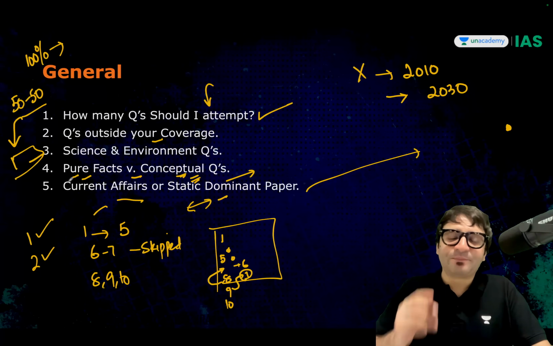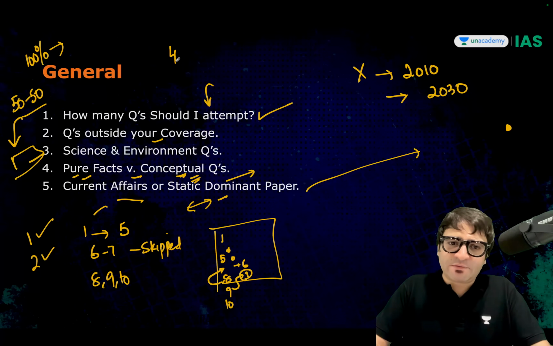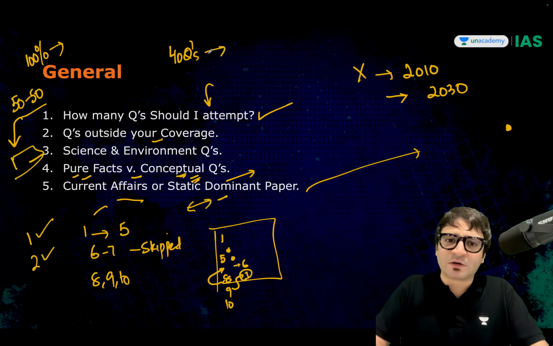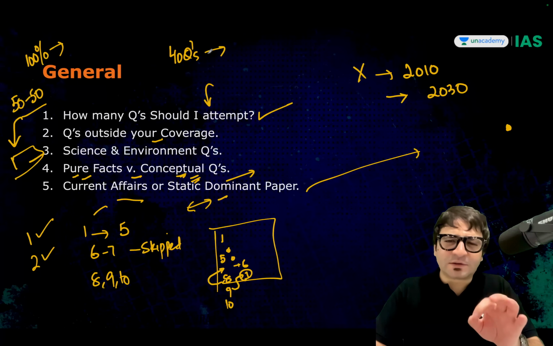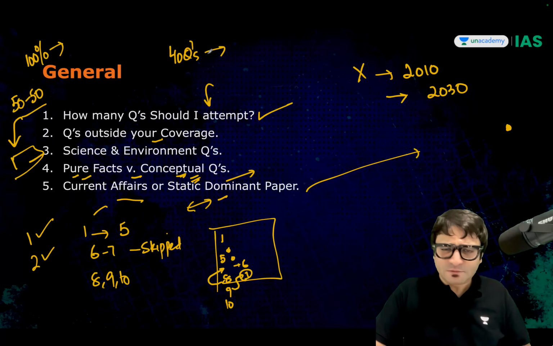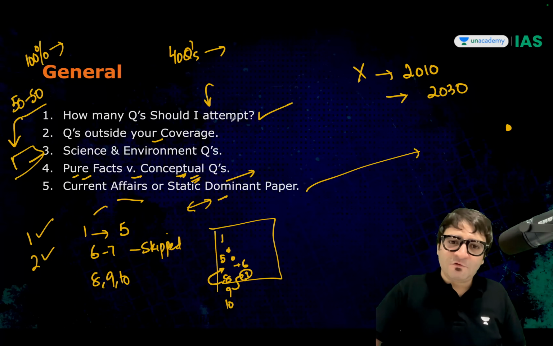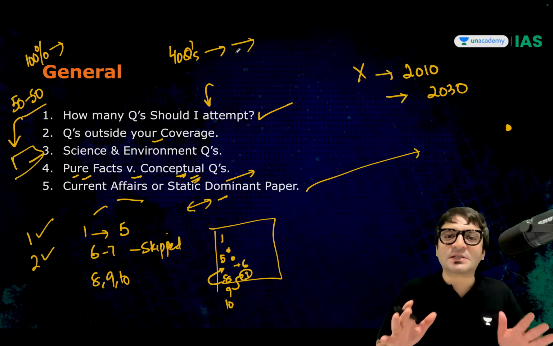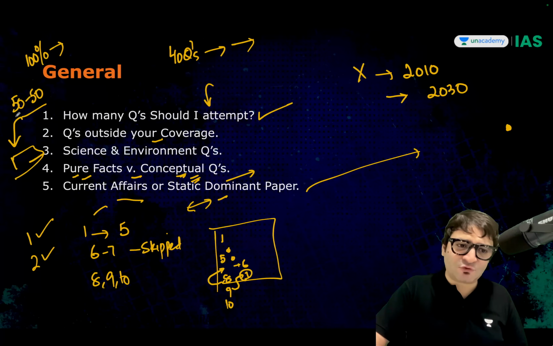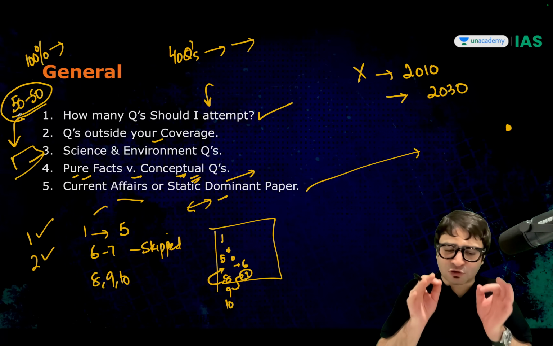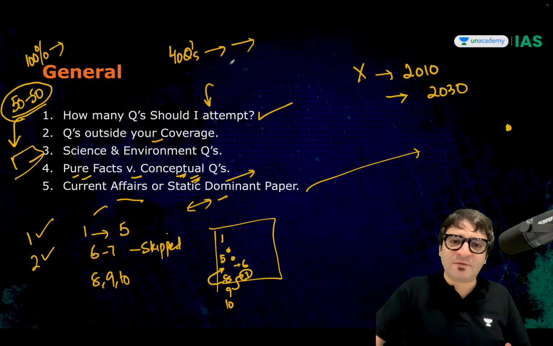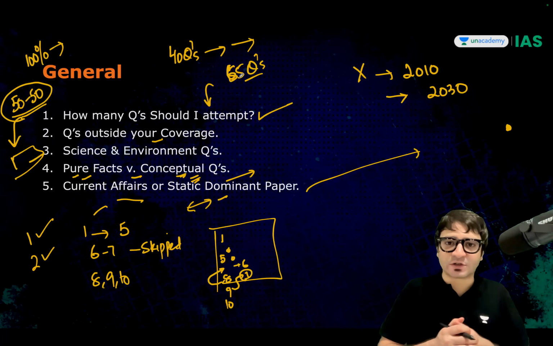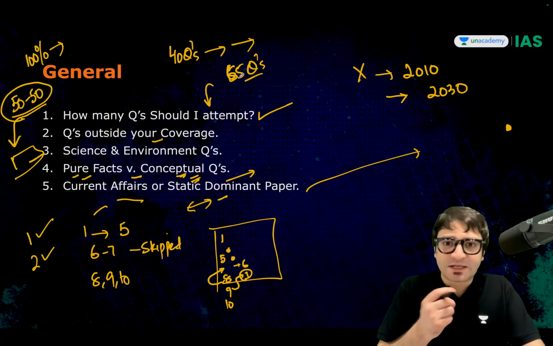Now is the time to decide. For example, in your first round, if you have attempted 40 questions where you are absolutely sure which is the right answer, you should also keep a buffer in mind that 2 or 3 will be incorrect. That happens. With 40 questions, can you cross the cutoff? No. That means you will necessarily have to go through stage 2 and solve those questions where you are 50-50. Even then, if you arrive at, let's say, 55 questions, there are 15 such questions where you are 50-50 sure, and you will make mistakes there as well.